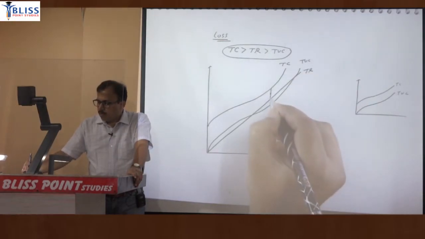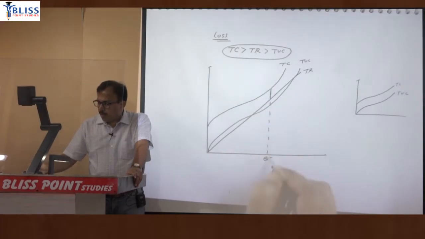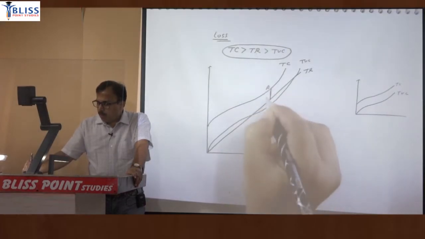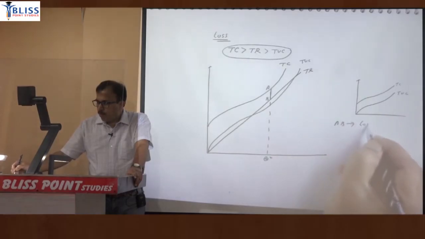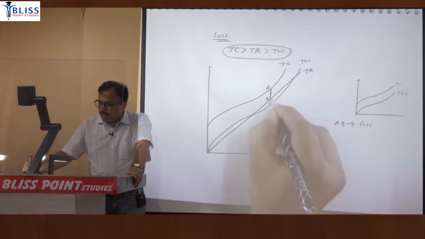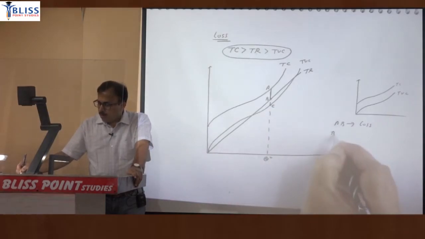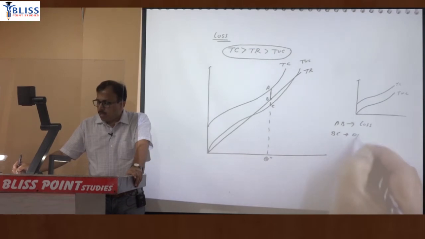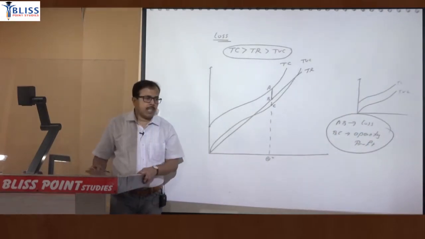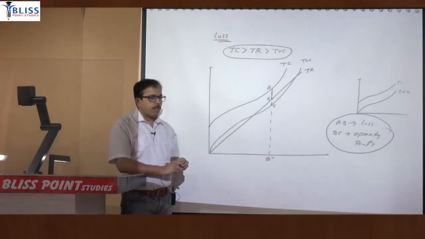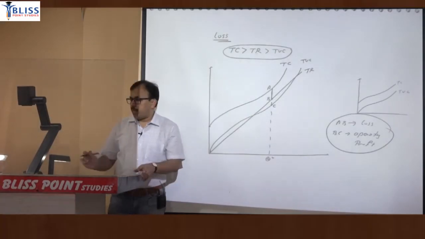But we are concerned about this quantity. This gap AB will be the amount of loss, but this gap, which is B to C, will be measuring operating profit. So despite loss, the firm is producing quantity because the firm is having operating profit.